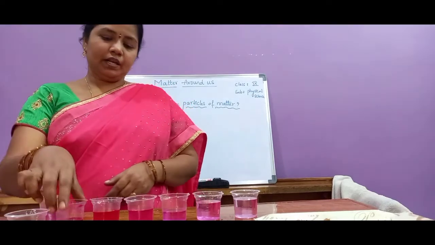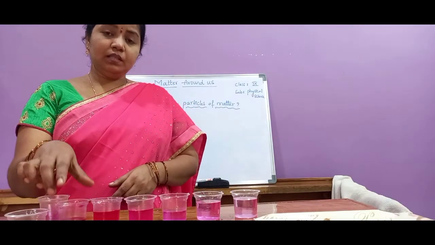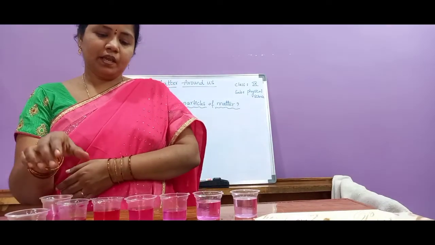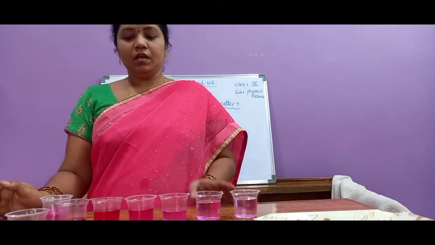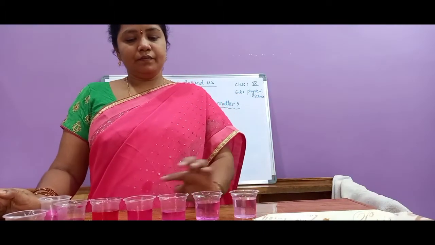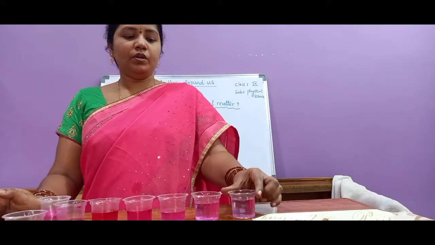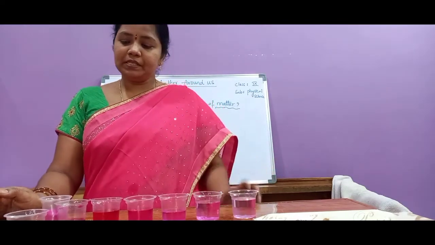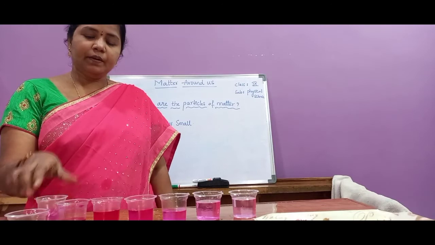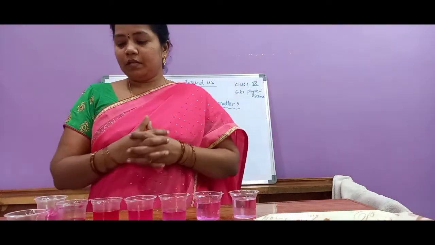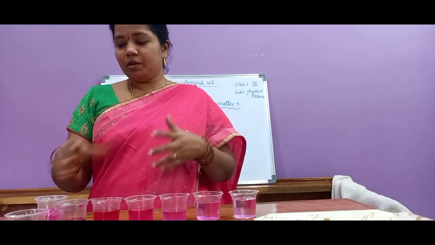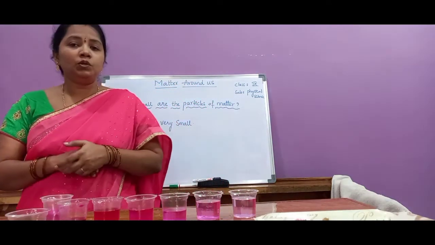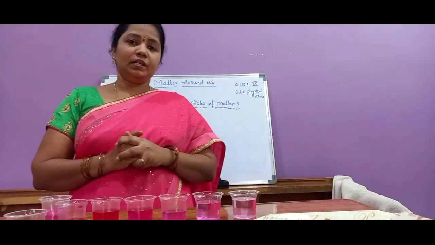That small pinch of color is able to color this large volume of water, all these containers. That means this pinch of color contains a large number of tightly packed tiny particles. That's why these tiny particles are able to color the large volume of water.